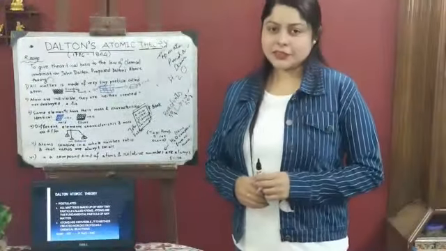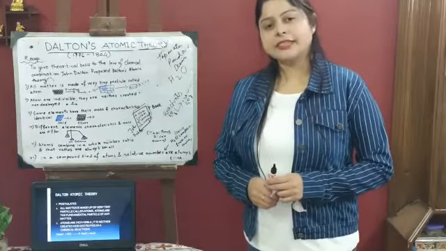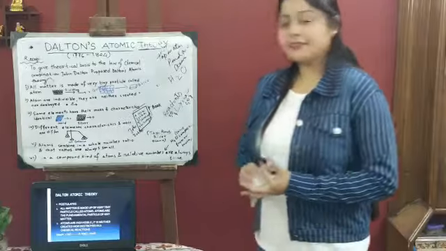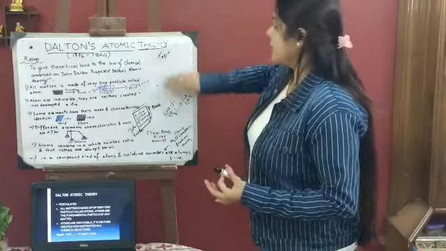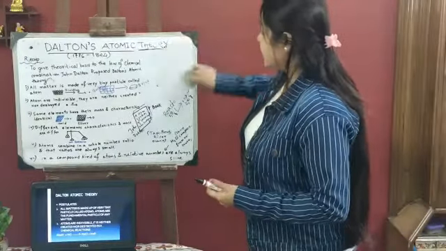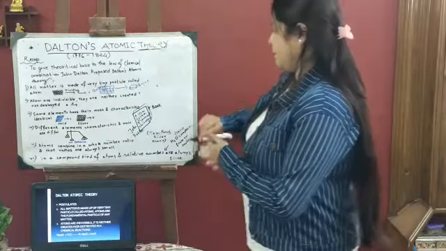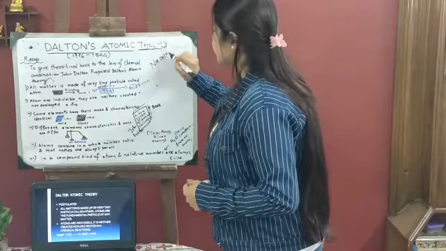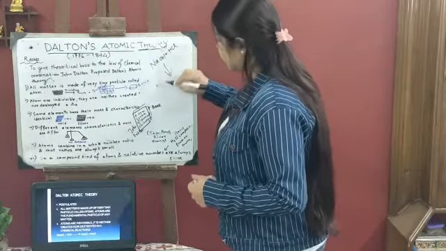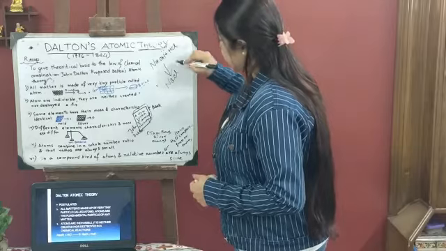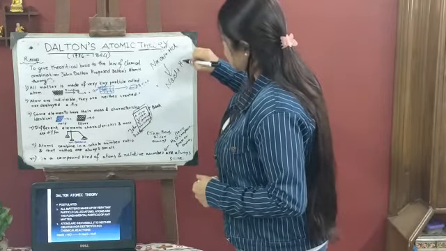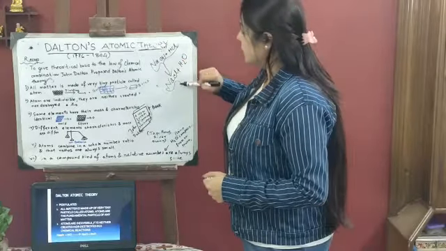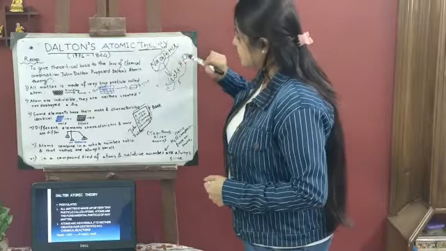From the law of chemical combination, Dalton came to the conclusion that the law of conservation of mass is only possible when, in a chemical reaction, the atoms are rearranging themselves. Suppose we take NaOH plus HCl. It will lead to the formation of NaCl and H2O. Conservation of mass is only possible when the particles in them are rearranging themselves.